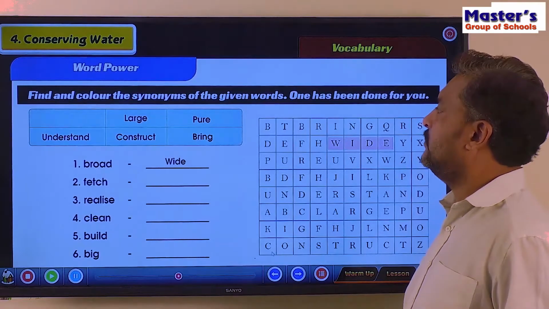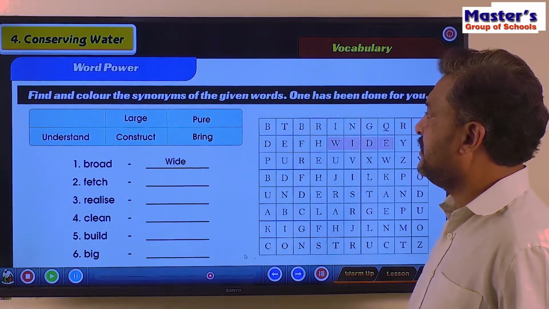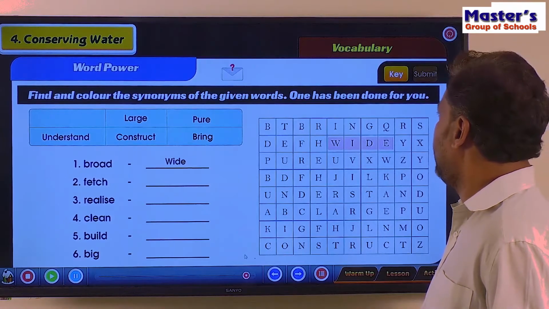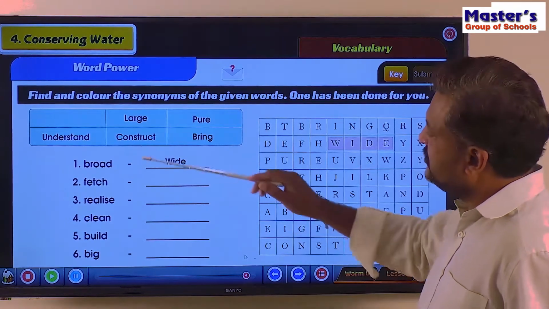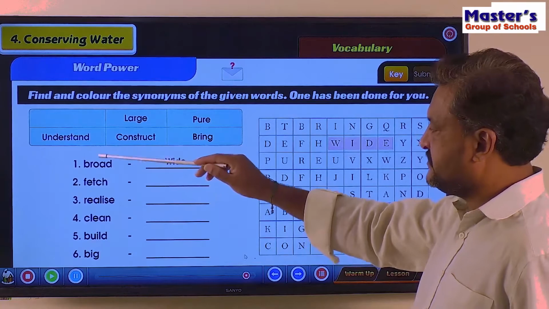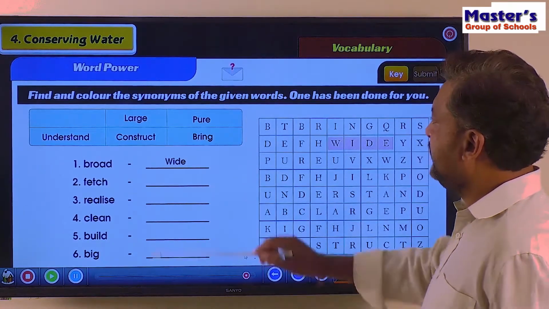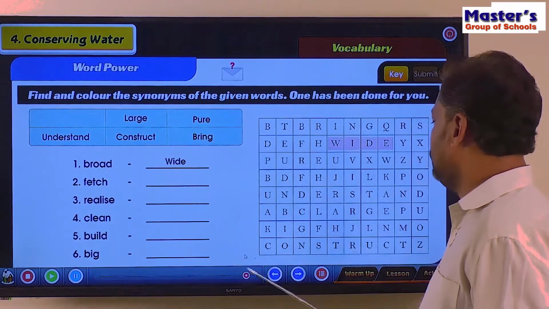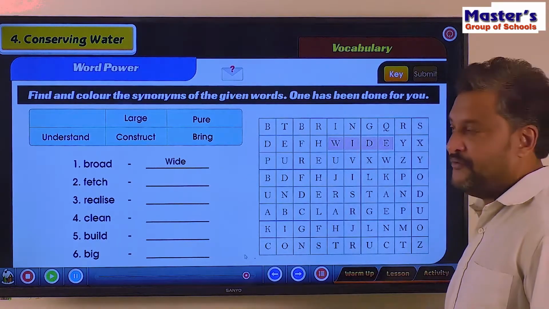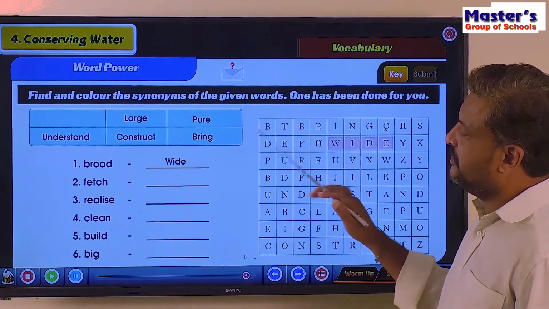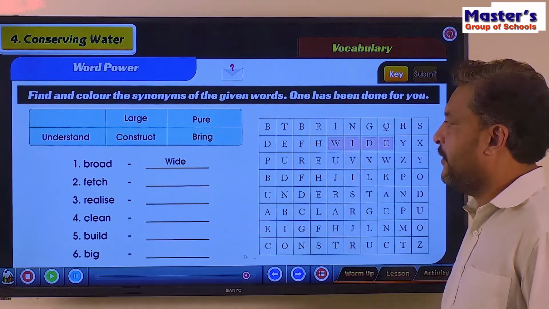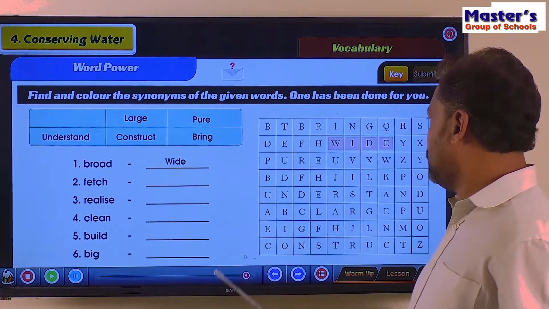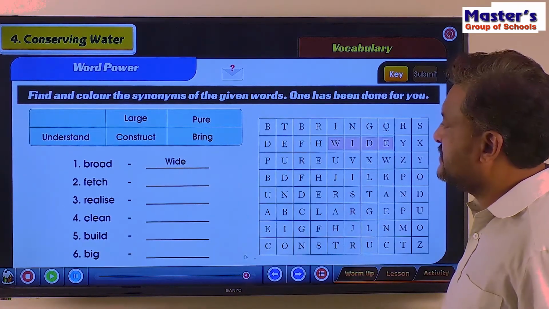Vocabulary, word power. Find and color the synonyms of the words given. One has been done for you. Okay. So 1, 2, 3, 4, 5, 6 words are given there. Their synonyms are given here also. They are there in this word puzzle too. So we need to find those words here and write them over here. Okay, drag and drop. So one, broad means wide. That is already done for us.